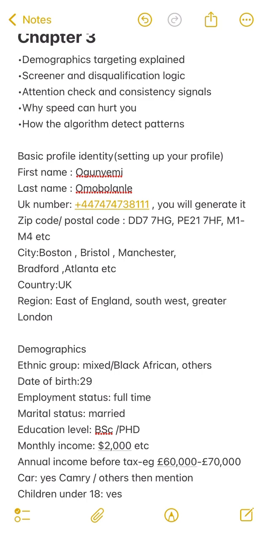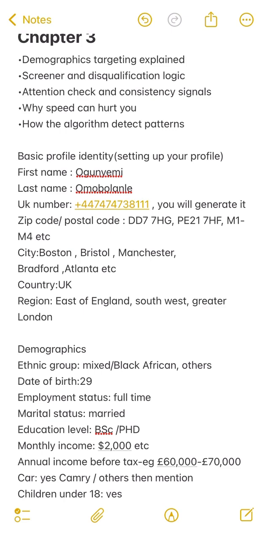When it comes to attention checks and consistency signals, this is very, very important: when you are answering survey questions, you pay much attention to whatever surveys you are answering. If you are not in a good state of mind, or you don't have the time yet, don't start answering any survey questions. These survey platforms are very, very smart, more than you think. Everything they are recording, so they need your attention to be in check.